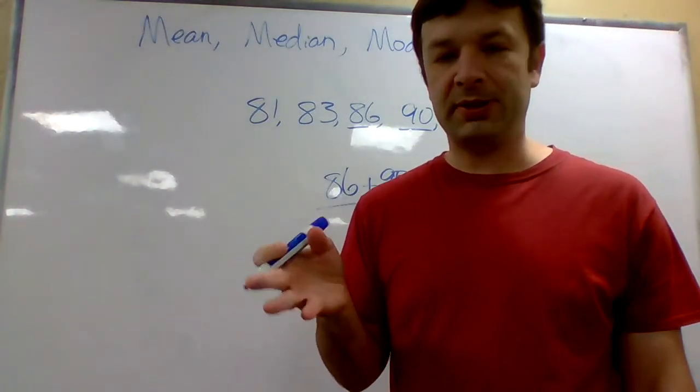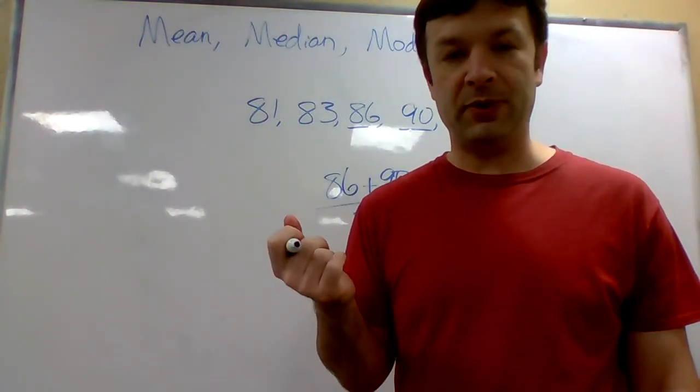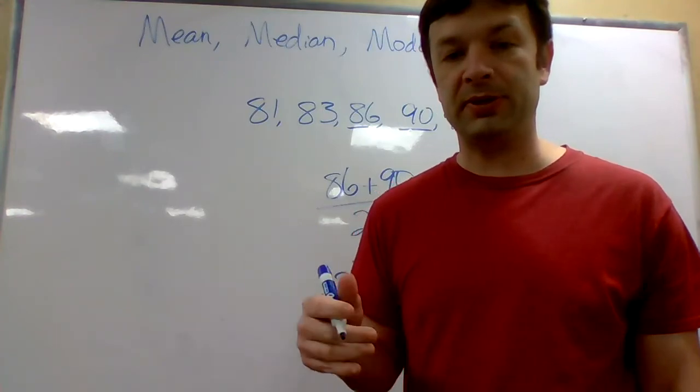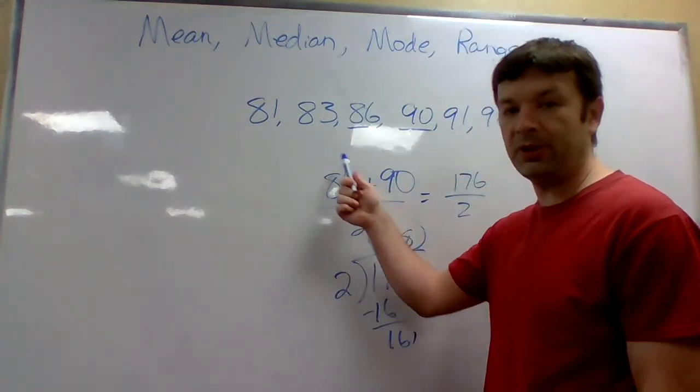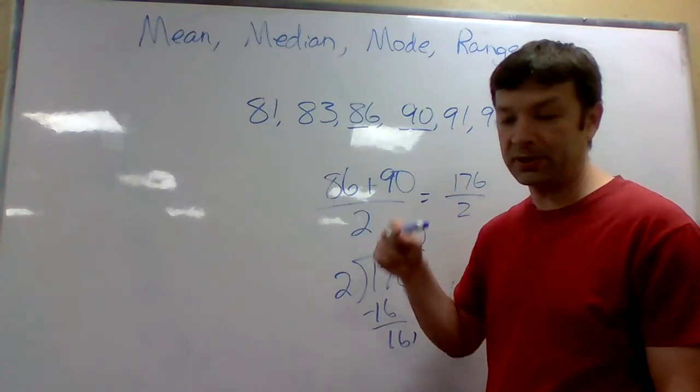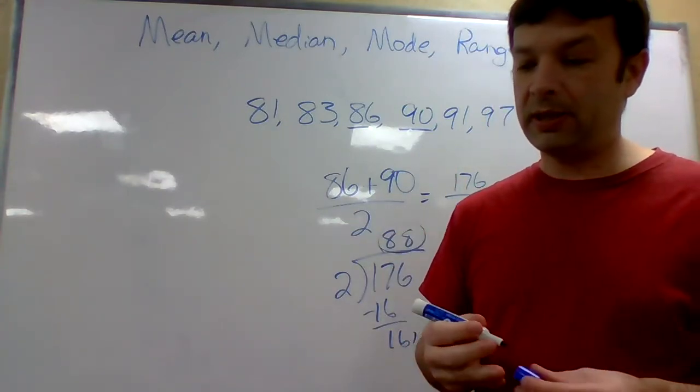I'm not going to do the rest of them. If you understood 9, you'll get all those. I just wanted to point out the median when you have an even number of numbers, because that's kind of weird. Hopefully you guys got this.